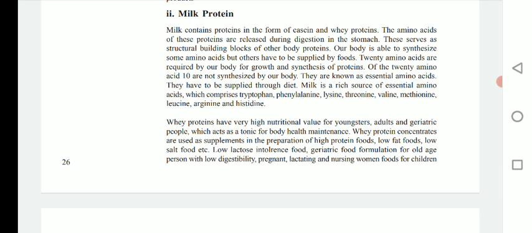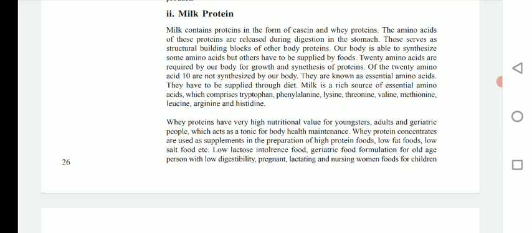Milk is a rich source of essential amino acids, which comprise tryptophan, phenylalanine, lysine, threonine, valine, methionine, leucine, arginine, and histidine. We know that all proteins in our body are made up of amino acids, of 20 amino acids. Our body can only synthesize 10 amino acids, and the other 10 amino acids we have to get supplied by our food. So milk has all these essential amino acids.